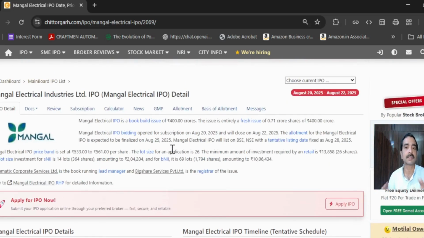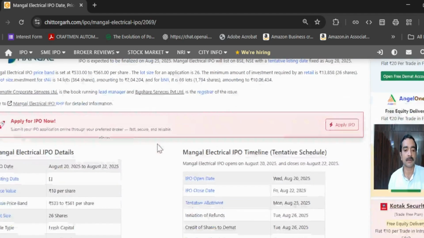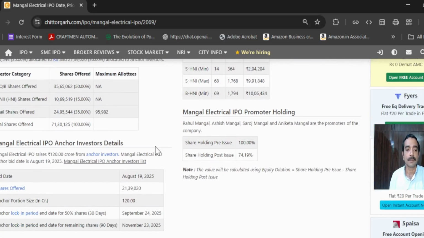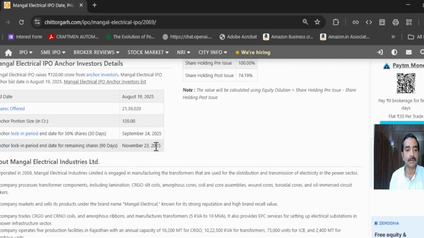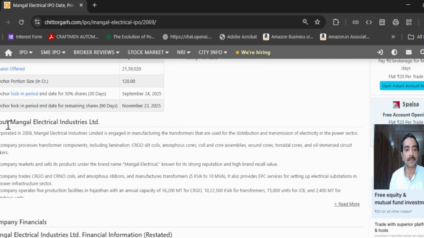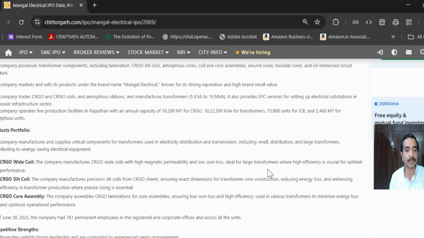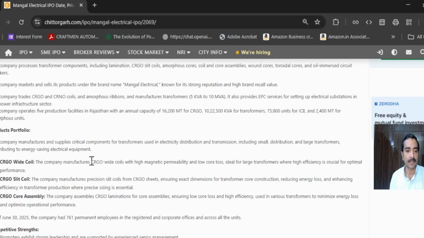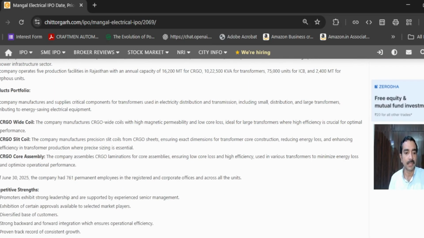Okay, so lot size is clear now, and what is the stock available for BHNI and SHNI we also try to analyze, we try to identify. And the next point, as we come down, it will have a lot of information regarding the company also. You can click on read more here, and it gives you a lot of information. The product portfolio, what is the moat of a company. In short, they would have mentioned here. Okay, what is the product portfolio? It is mentioning CRGO white coil, CRGO slit coil. So different product lines have been mentioned, and competitive strengths.